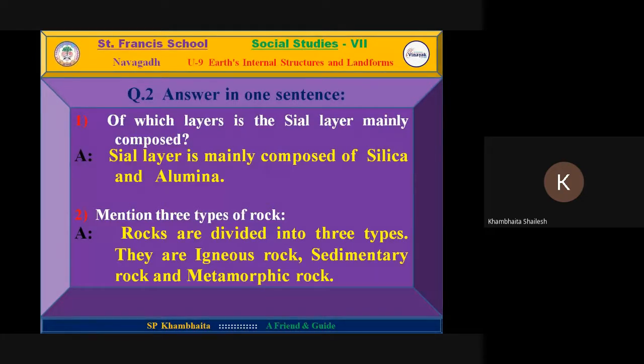Second one, sedimentary. And third one, metamorphic. In this answer, you need to remember 3 names. You can also write: 3 types of rocks are, 1, igneous rock, 2, sedimentary rock, 3, metamorphic rock. Very good. You can take a screenshot.